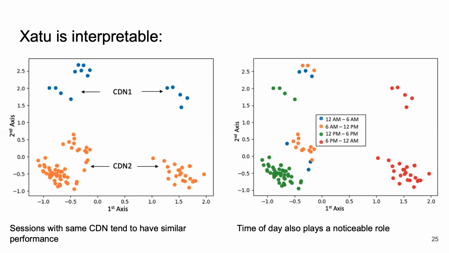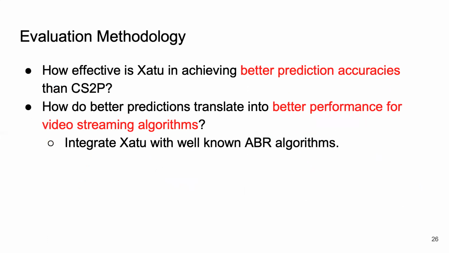Thus, having seen the design and architecture of Xatu, now let's look at evaluations. To evaluate Xatu, we compared the prediction accuracy with respect to CS2P, state of the art, and then integrate Xatu with ABR algorithms to check the performance of video streaming.